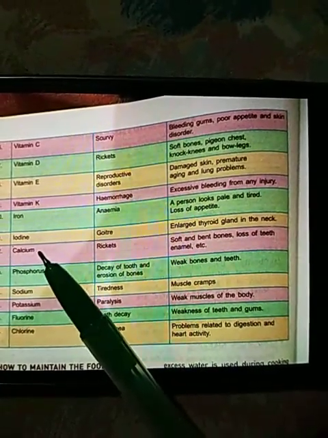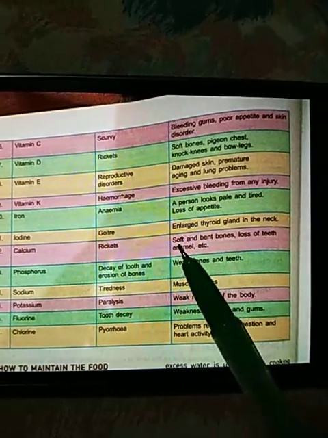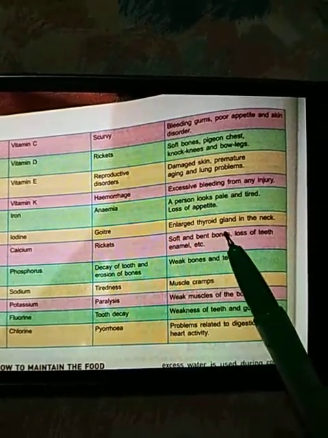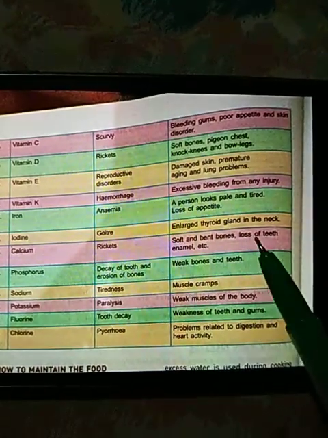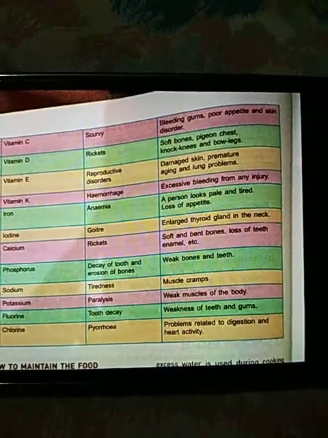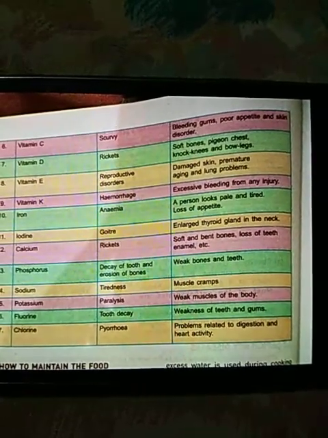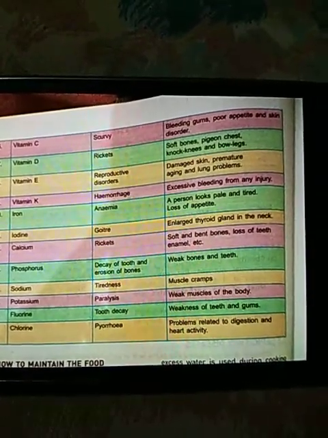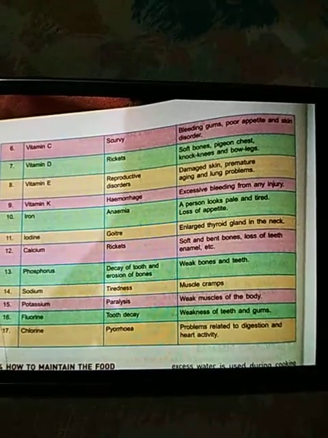Calcium. Because of the deficiency of calcium, rickets is caused, and the symptoms are that bones become soft and bent, teeth become loose, and there is loss of teeth enamel. The teeth enamel, as you know, children, is the hardest known substance of the human body. So when there is a lack of calcium in the body, the tooth enamel will become softened, and it will easily get attacked by bacteria.